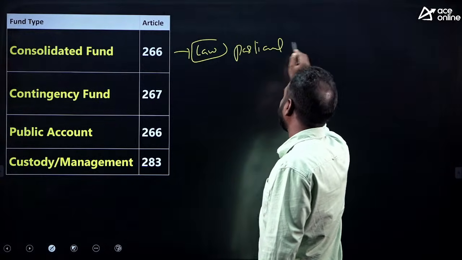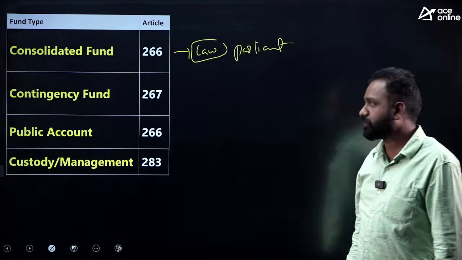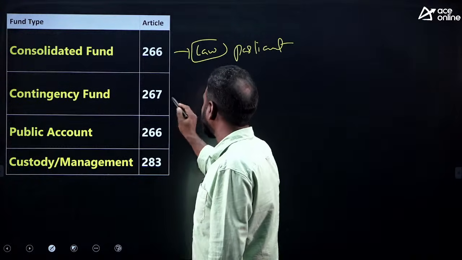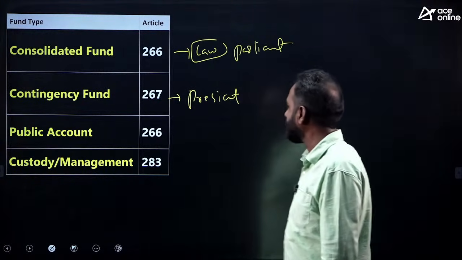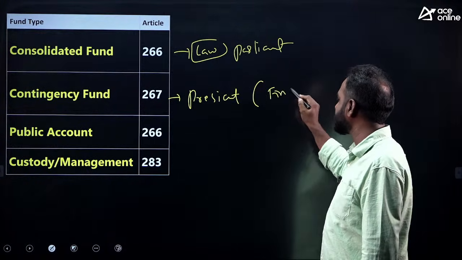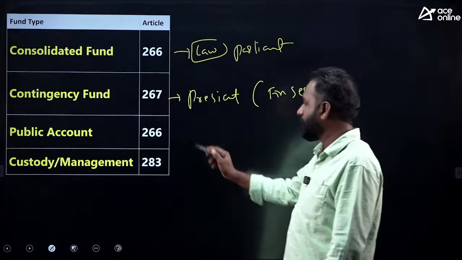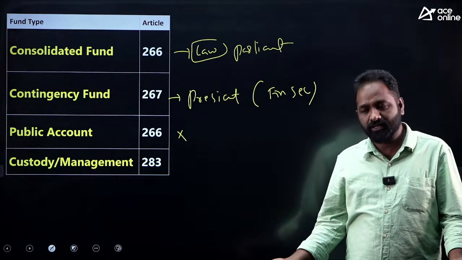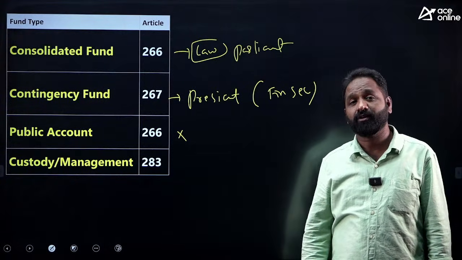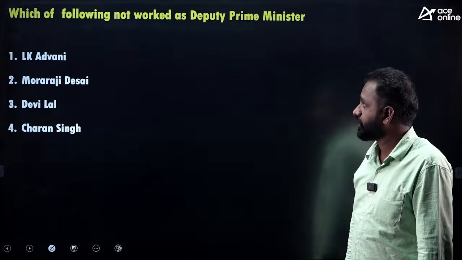The Contingency Fund of India is under the President, but maintained by the Finance Secretary. For the Public Account, there is no need of any special law or permission, because it is under the control of the government only.